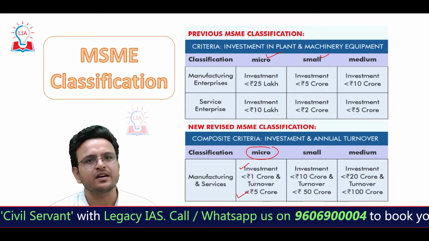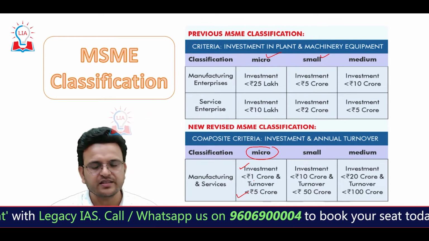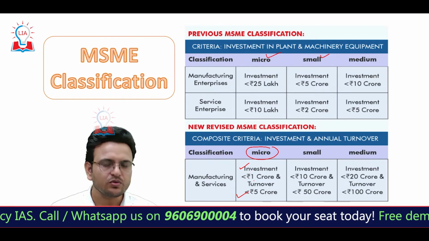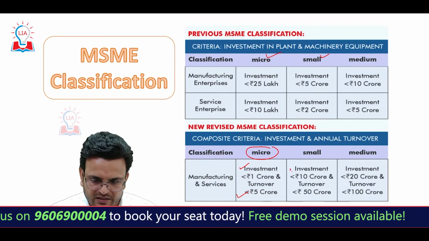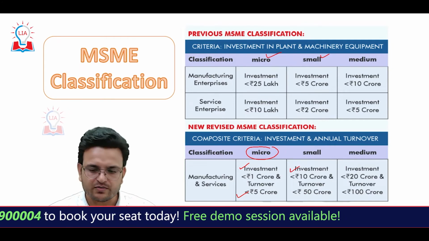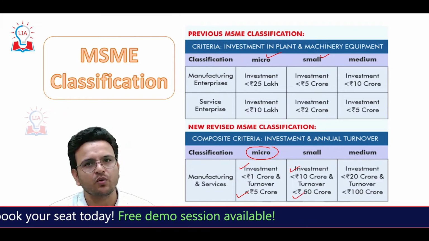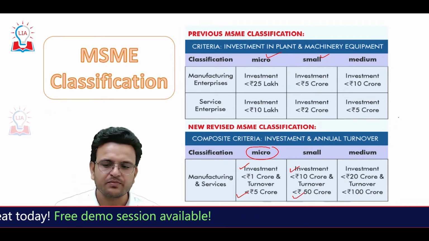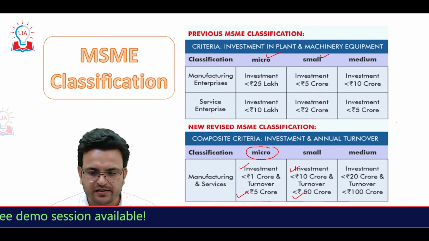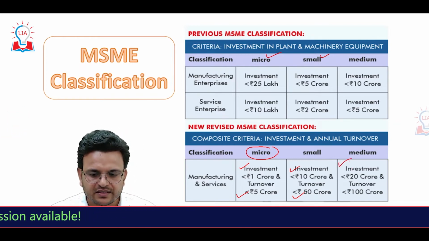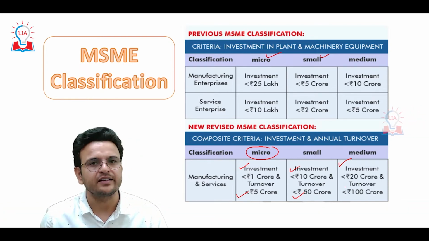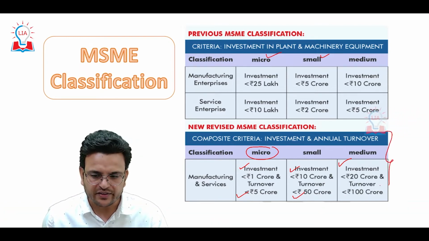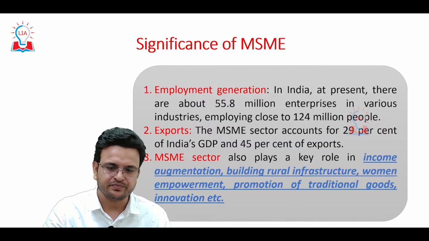The small enterprises are those enterprises which have investment less than 10 crore and turnover less than 50 crore. And the medium enterprises are those enterprises which have investment less than 20 crore and turnover less than 100 crore. So this is the new classification of MSME.